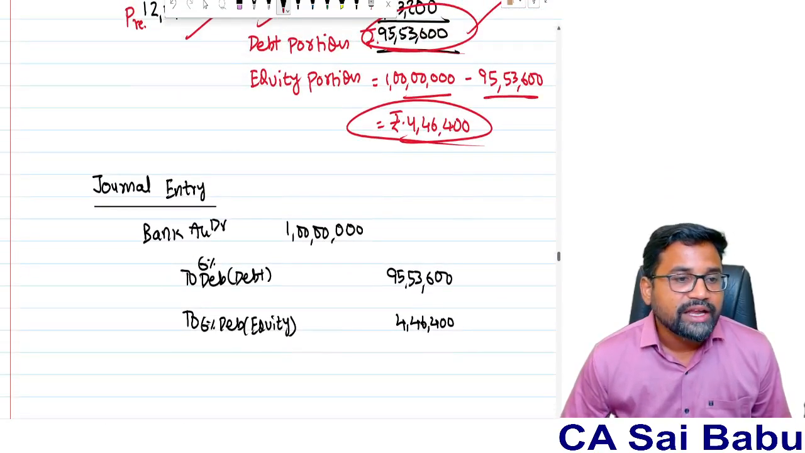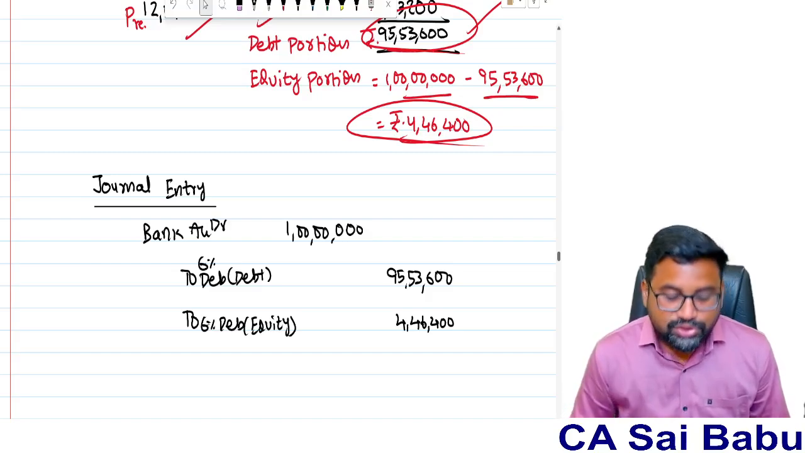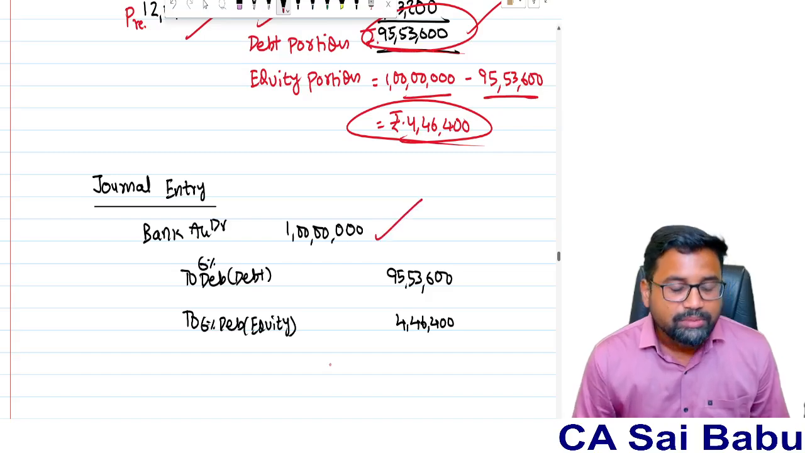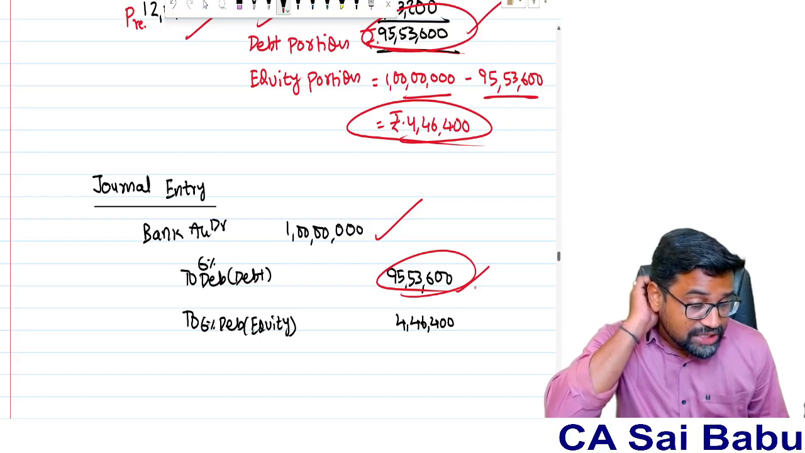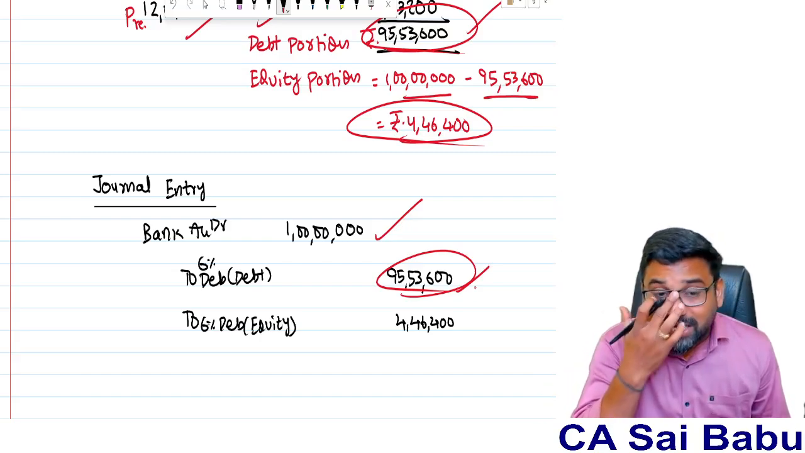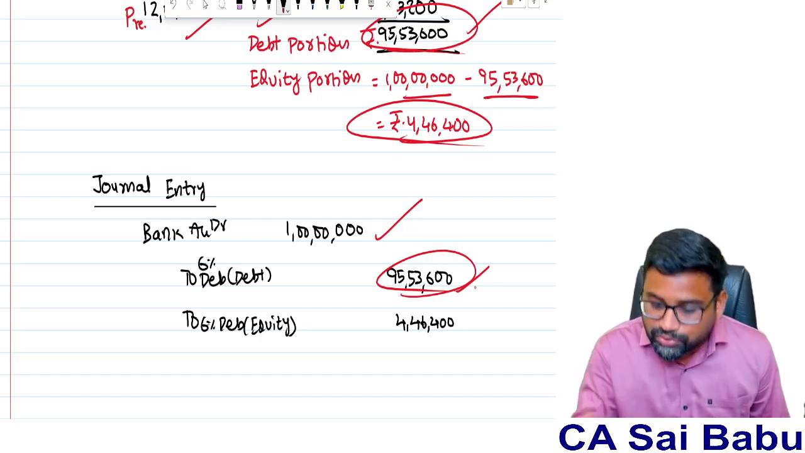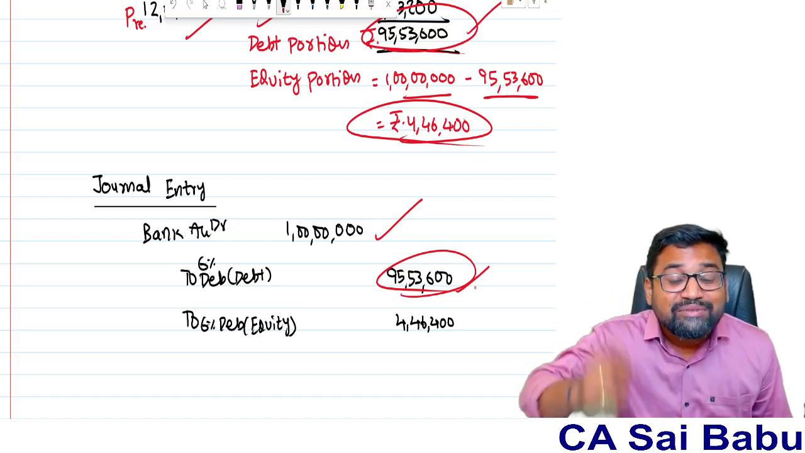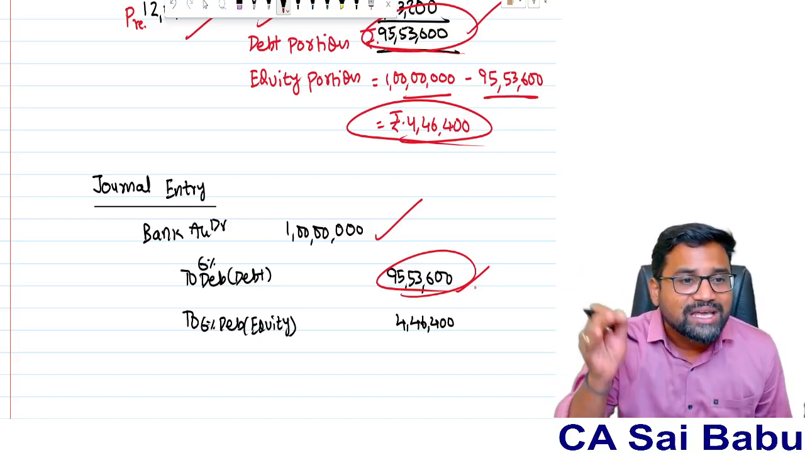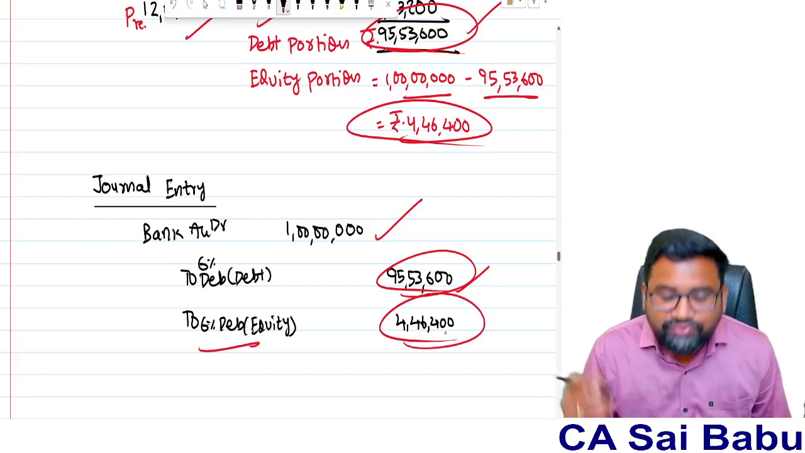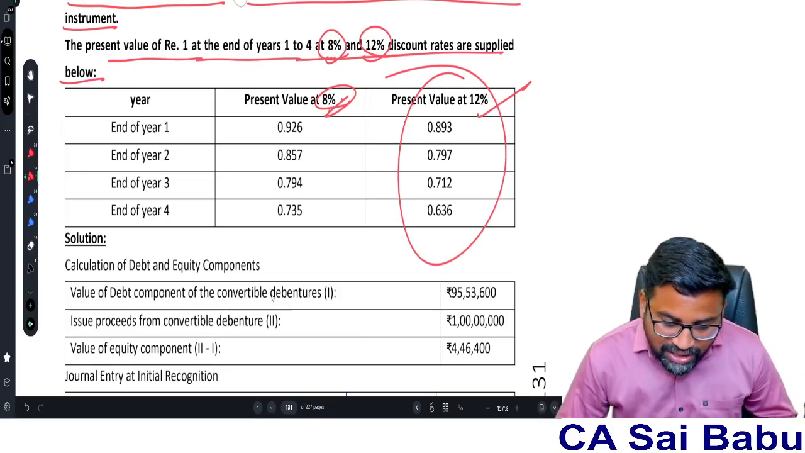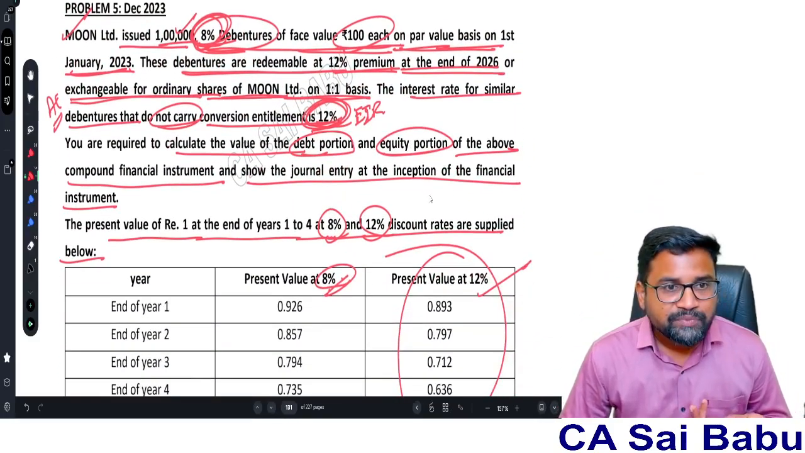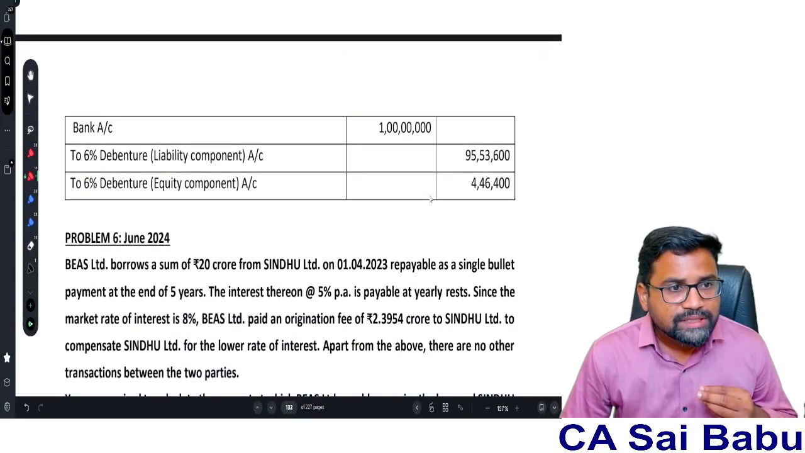And they are also asking for the entries. What is the entry you are going to write here? From the company's point of view, whenever they issue debentures, bank account debit, 1 lakh debentures into 100. Out of that, what will be my debt portion? 95 lakh 53,600, because Ind AS 109 says a financial liability is initially recognized at fair value. This is my fair value. So what is fair value? Present value of the future cash flows in the case of a financial liability. And the remaining is my equity portion of debentures, 4 lakh 46,400. This question was asked for 5 marks. Very simple, right? This is how we need to solve.